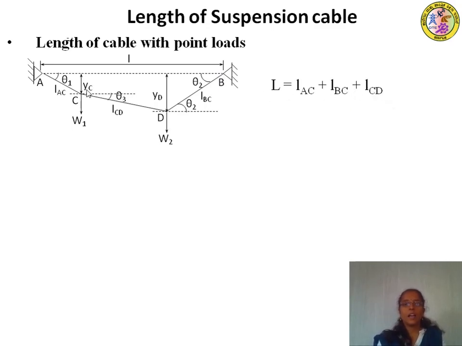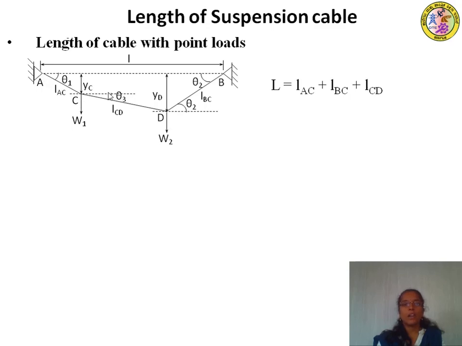How to measure these lengths AC, CD and BD? Either you can apply the Pythagoras theorem. If you know this angle theta and the dip at points C and D, the square root of this horizontal distance squared plus YC squared will give the length of the AC member.